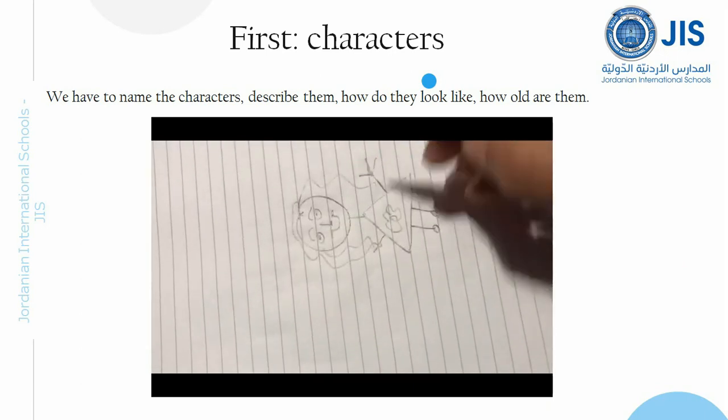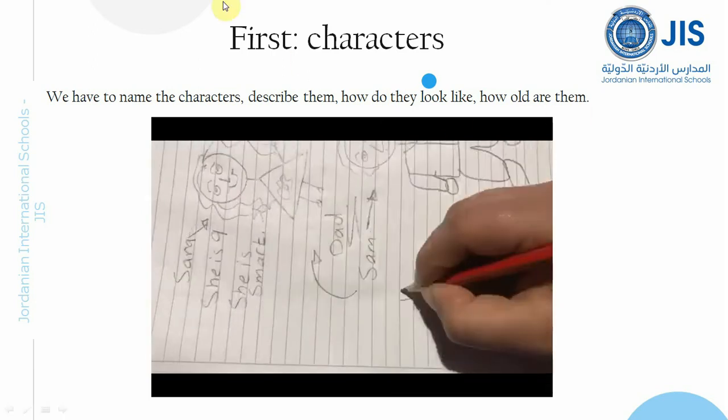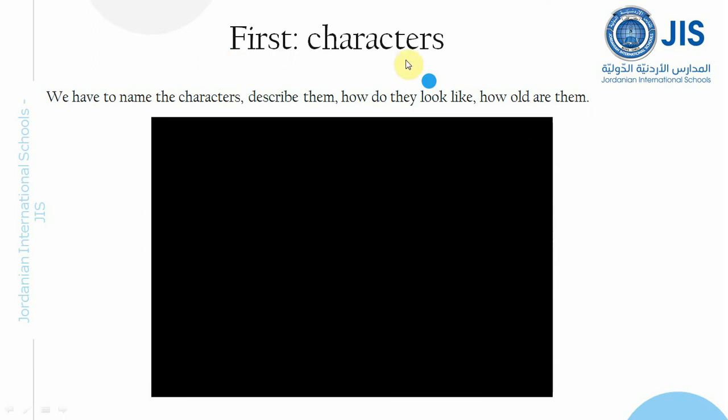Now here, as you can see, look here. I did something. The first thing right here is the characters. In the story I told you about the grandma, the mom and Emily, the characters are the main thing in the story. You have to mention the characters. Can you remind me who they are? The characters are the people inside the story. What do we call them? Characters.